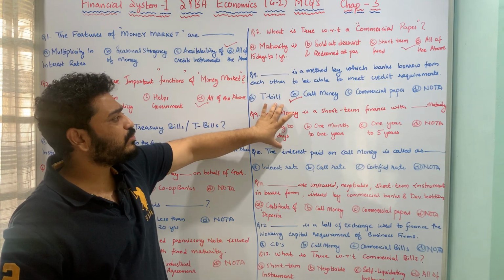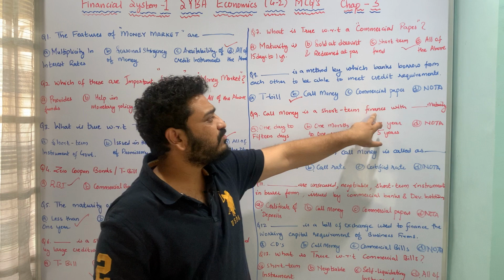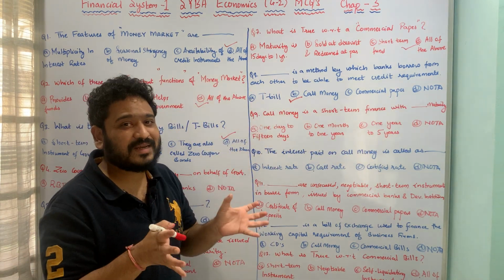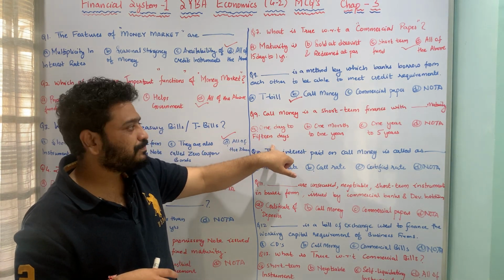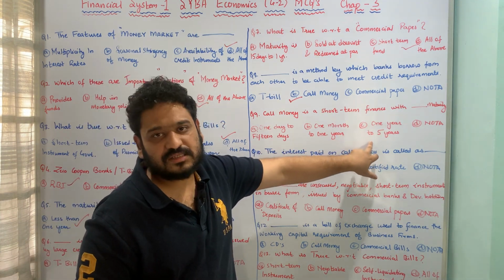Let us now move to the next question, which is again associated with call money. Call money is a short-term finance with dash maturity. Now we are looking at the maturity of the call money instrument. Whether it is 1 day to 15 days, 1 month to 1 year, 1 year to 5 years, or none of the above.